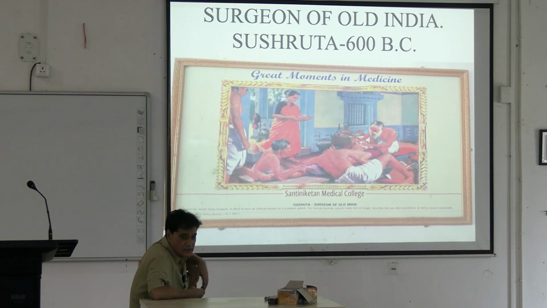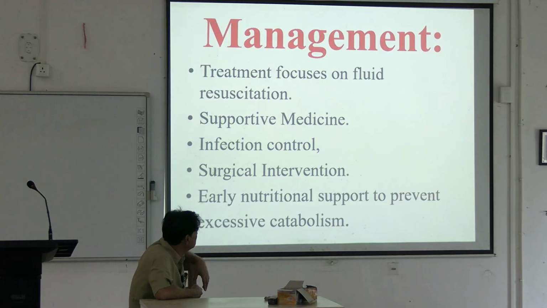Then this is the surgery. Before 1600 BC, Sushruta, a great Indian surgeon from Benares, did some surgery. He is the father of surgery. Mainly he did different sorts of plastic surgery. This is Sushruta. At that time there was no anesthetic system. The patient would be held down so that he could not move, and the operation could be done accordingly.